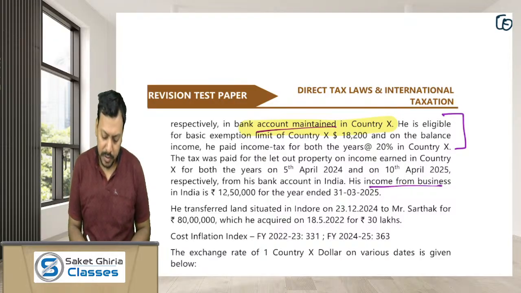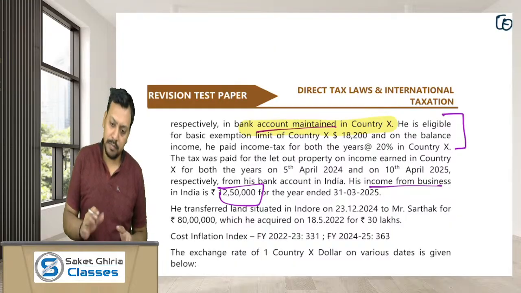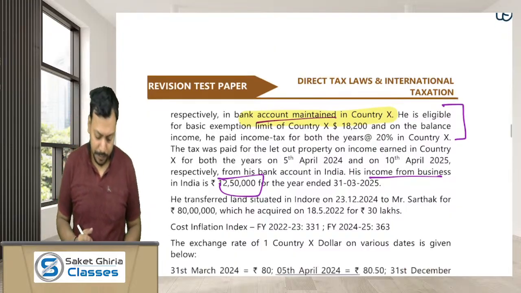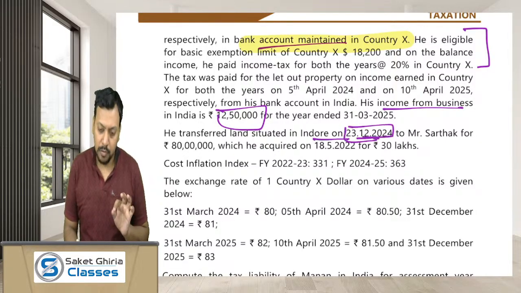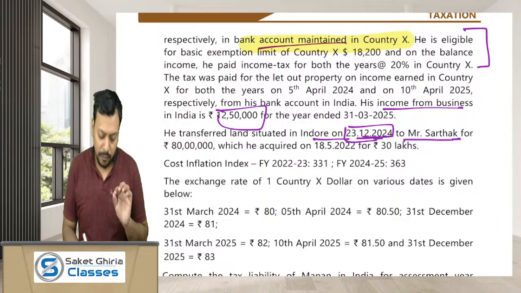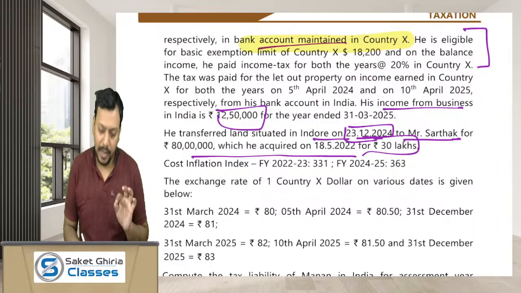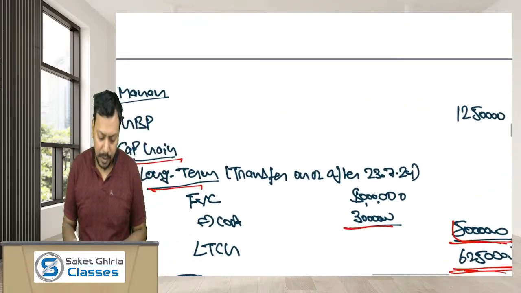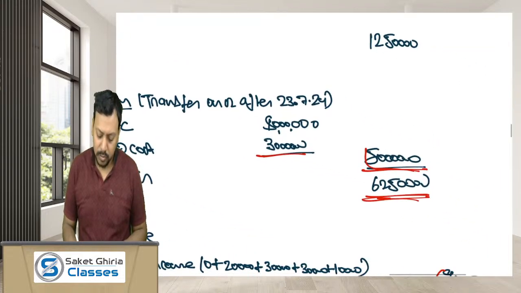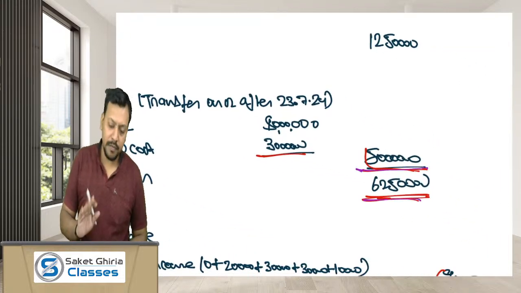His income from business is PGBP 12,50,000, means PGBP income 12,50,000. He transferred land situated in Indore on 31st 12 2024, which means you will not get indexation to calculate LTCG, to Mr. Sarthak for 80 lakh. Cost is 30 lakh, so LTCG would be 50 lakh. So PGBP income of Mr. Manan is 12.5 lakh and LTCG would be 50 lakh. So the gross total income is 62 lakh 50,000.